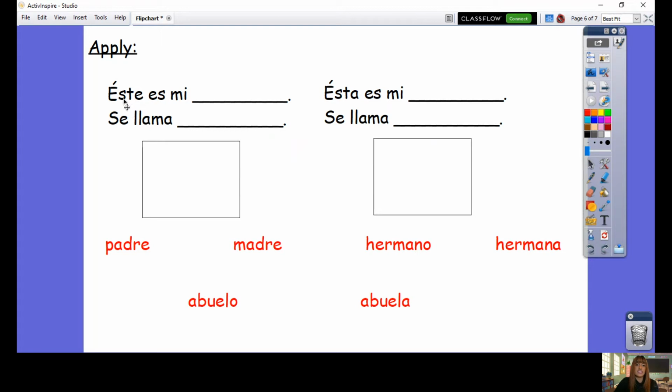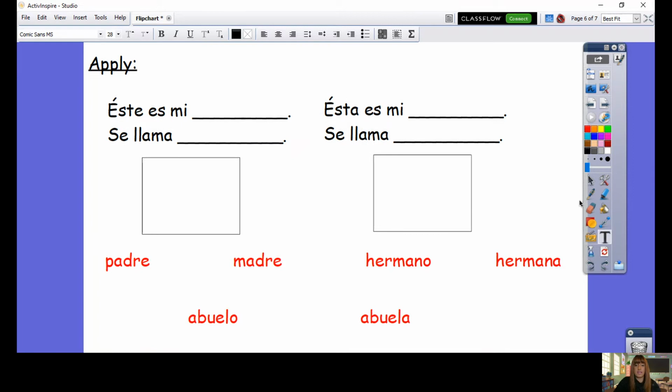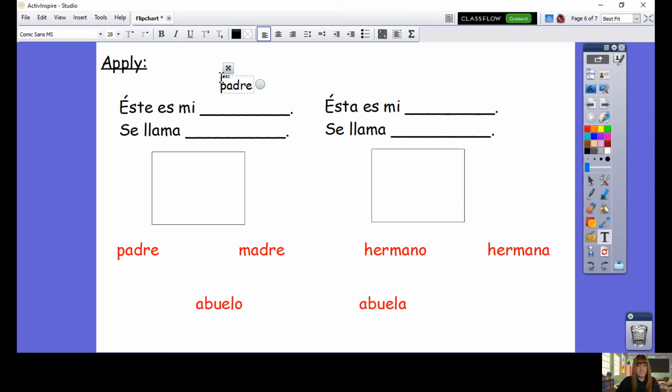So here I've got este es mi, so this is my, you think of who you could add there. So it's este, so I have to introduce a man or a boy. Okay, so I'm going to do padre. So this is my dad. So I'm going to write padre in here. This is my dad. Se llama, his name is, I'm just going to make up a name. I'm going to call him Raúl, with a capital letter. Okay, there. So, este es mi padre, se llama Raúl. This is my dad. His name is Raúl.